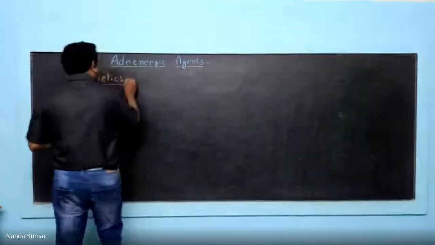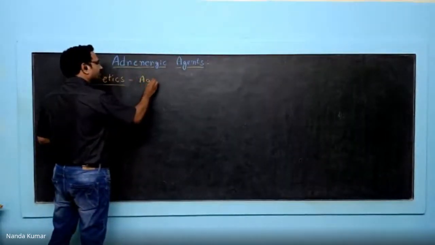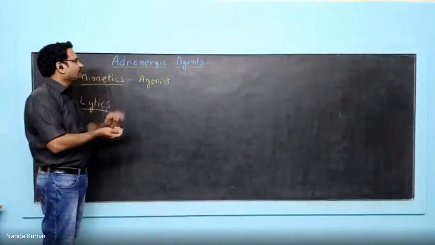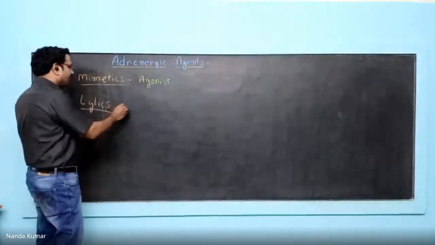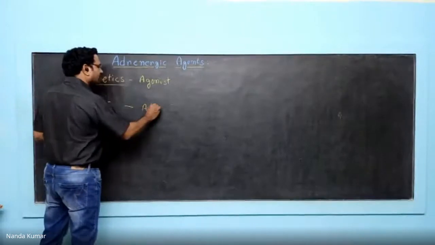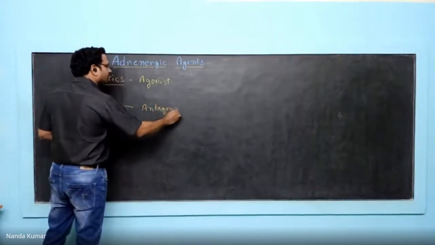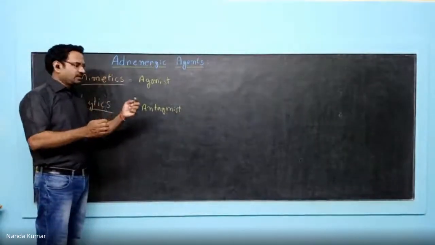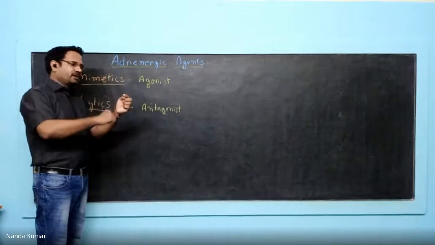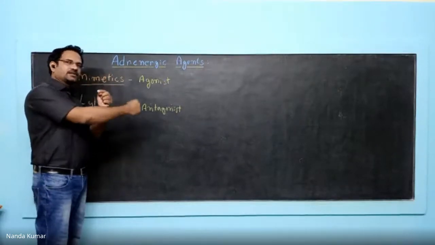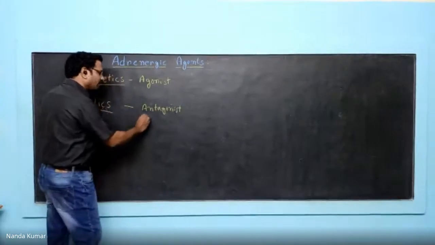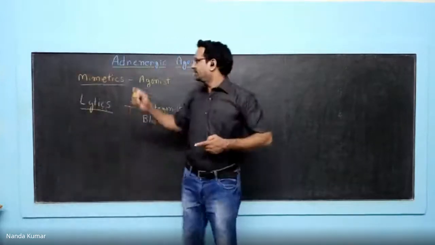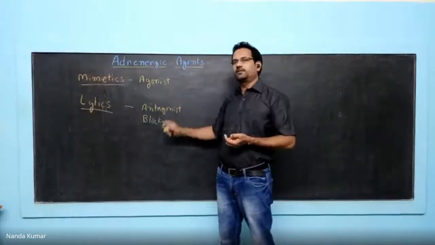In another term, mimetics are agonists. Agonists bind with the receptor and bring about a biochemical change which is similar to the physiological ligand. Whereas lytics are also known as antagonists. What do these antagonists do? They go and bind with the receptor, but they will not cause any biochemical response. So they go and block this receptor. Because they are blocking this receptor without causing any pharmacological action, they are also called blockers. So these are general words: mimetics are known as agonists, lytics are known as antagonists or blockers.